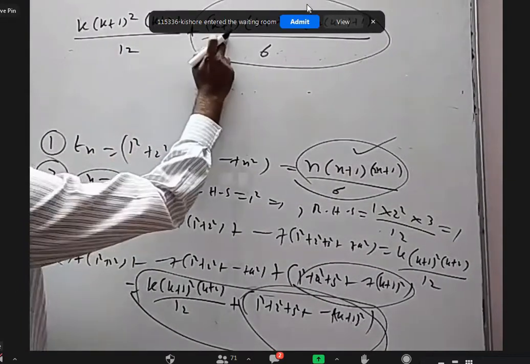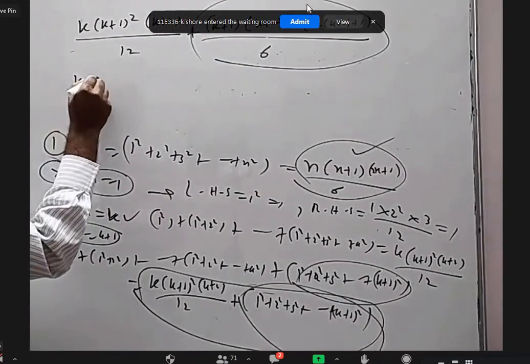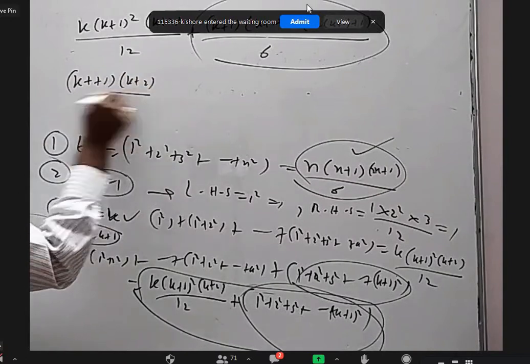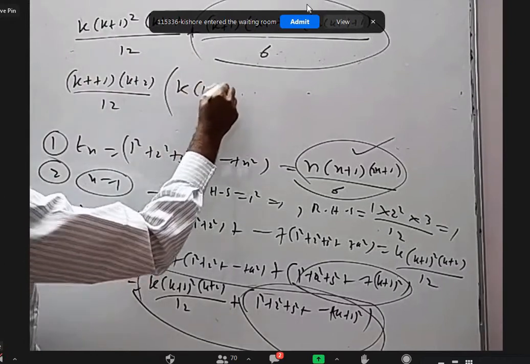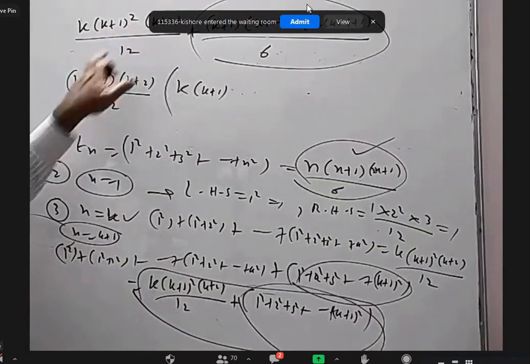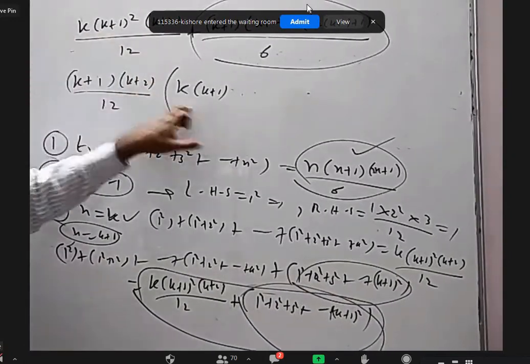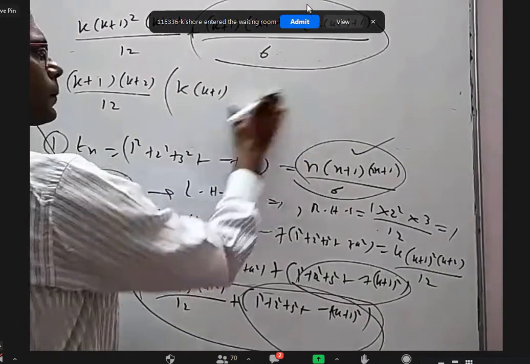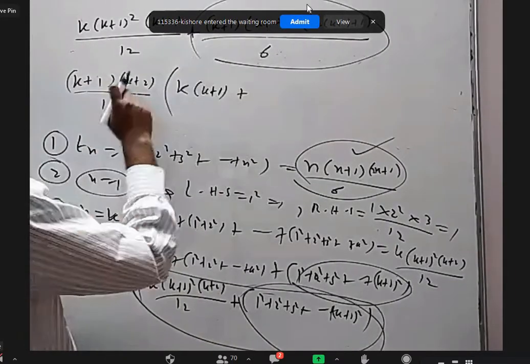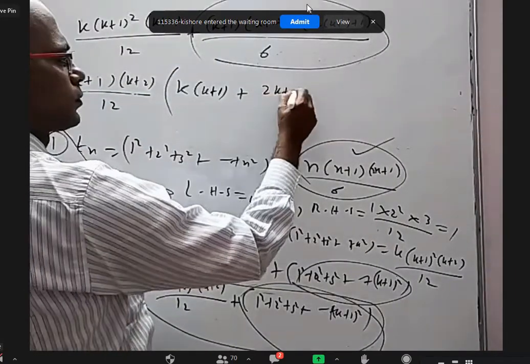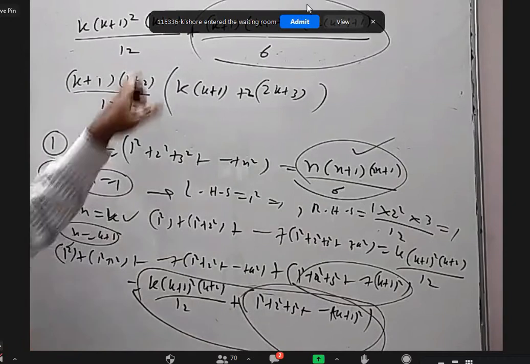Now there is a k plus 1 here, there is a k plus 1 here. There is k plus 2 here, k plus 2 here. So I can take k plus 1 common, k plus 2 common, by 12 common. Then one extra k is left here and one extra k plus 1 is left here. Out of (k plus 1) whole square, one k plus 1 came out, and k plus 2 came out. And here, one k plus 1 came out, one k plus 2 came out, 2k plus 3 is there, and by 12 is not there, so it is 2 into 2 also.